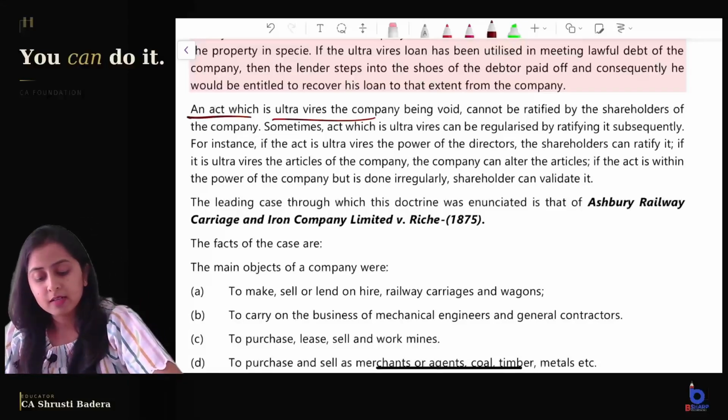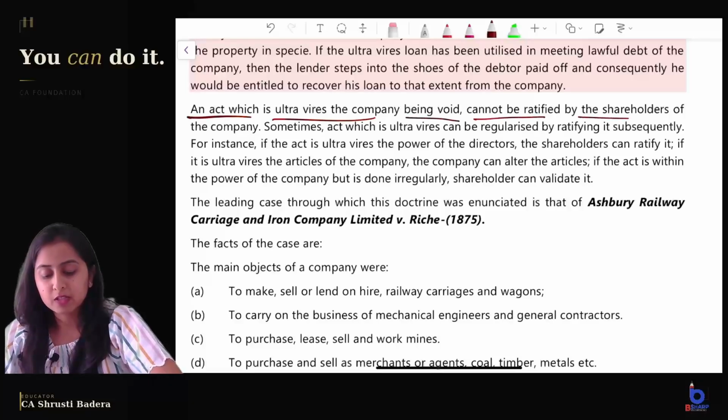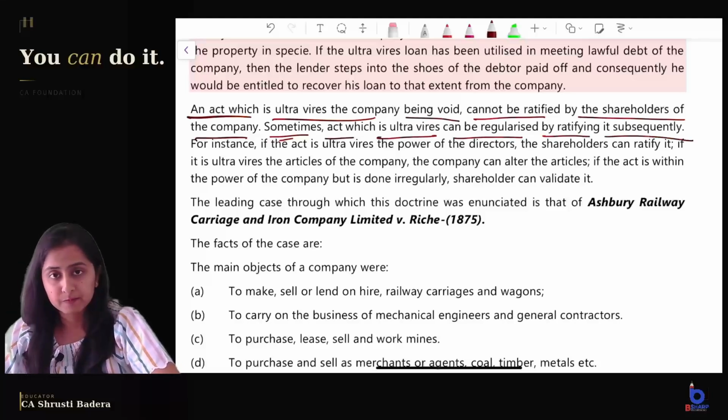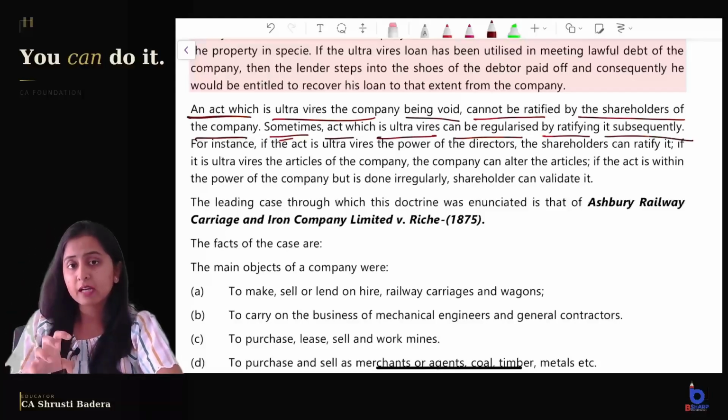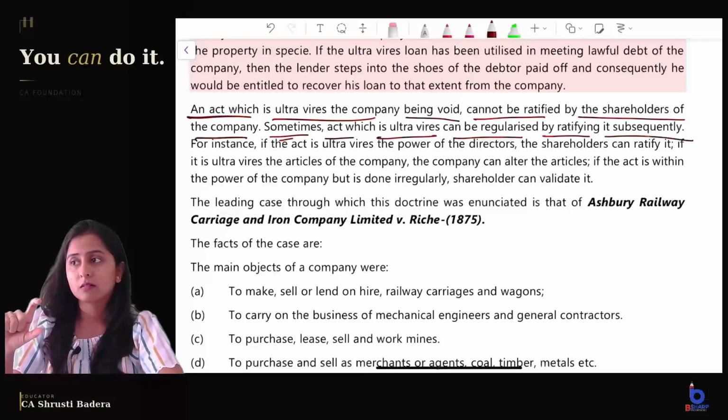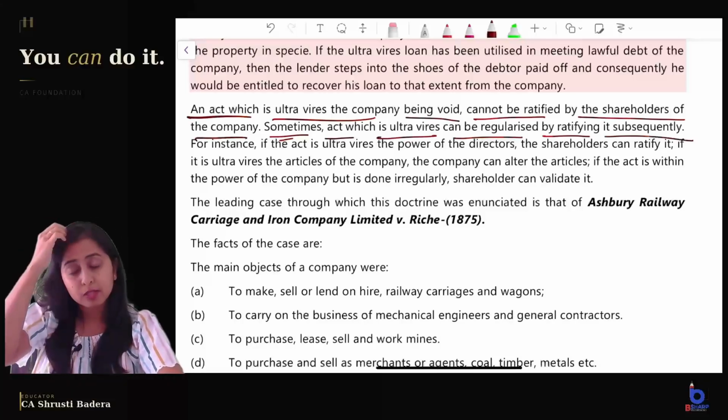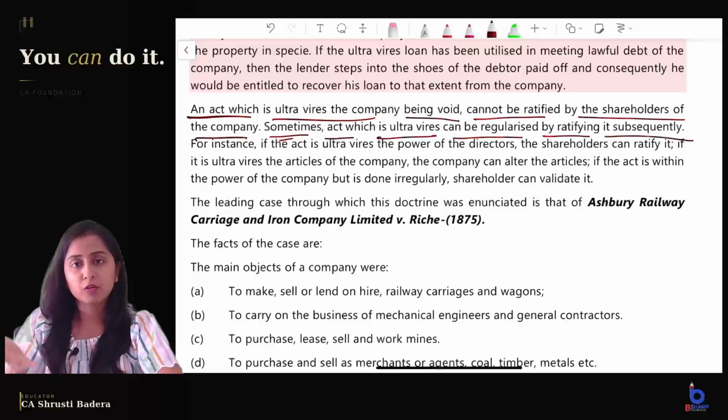An act which is ultra vires the company, being void, cannot be ratified by the shareholders of the company. Sometimes an act which is ultra vires can be regularized by ratifying it subsequently. How? Before doing the act, you will have to alter the MOA. If the object clause is not permitting, then first you will have to alter the MOA by passing a special resolution, and in some cases the tribunal's order is also required if you want to alter some clauses of the MOA.